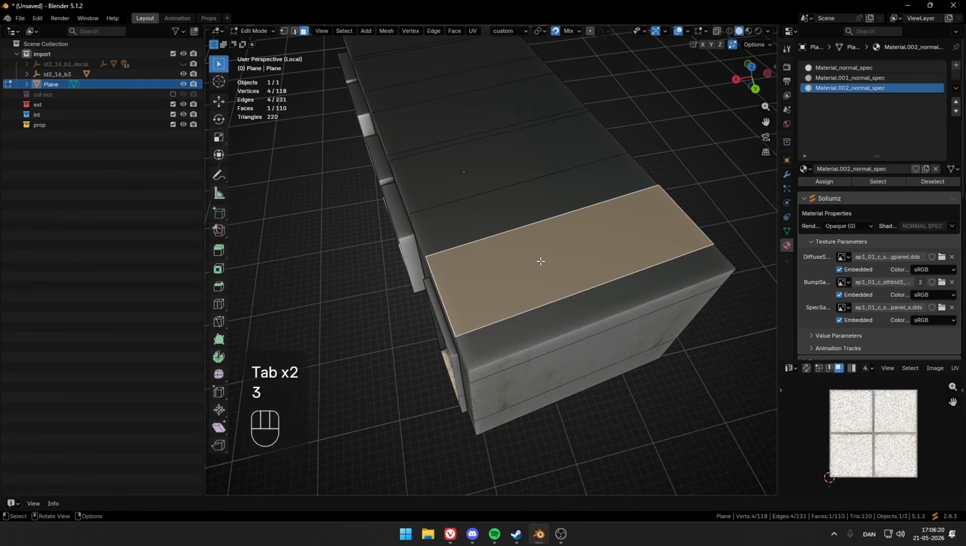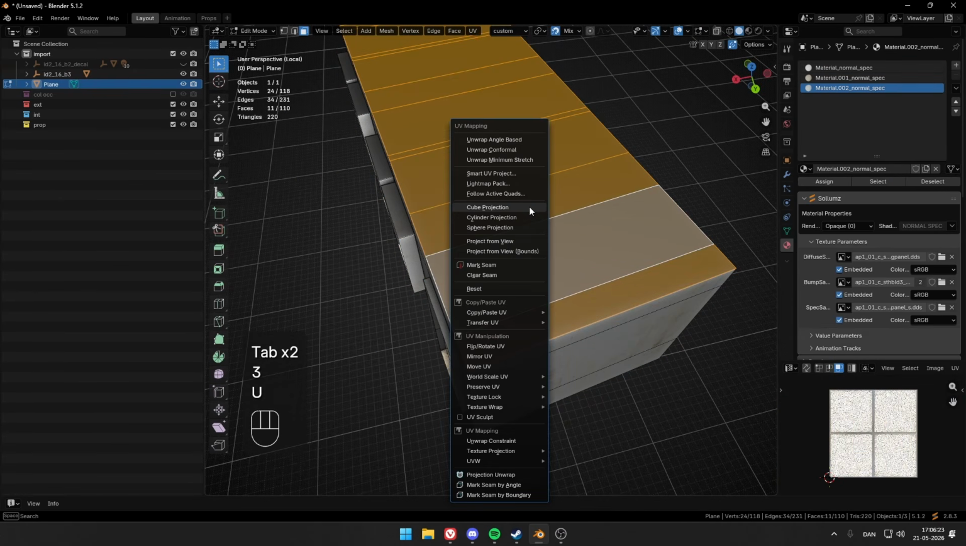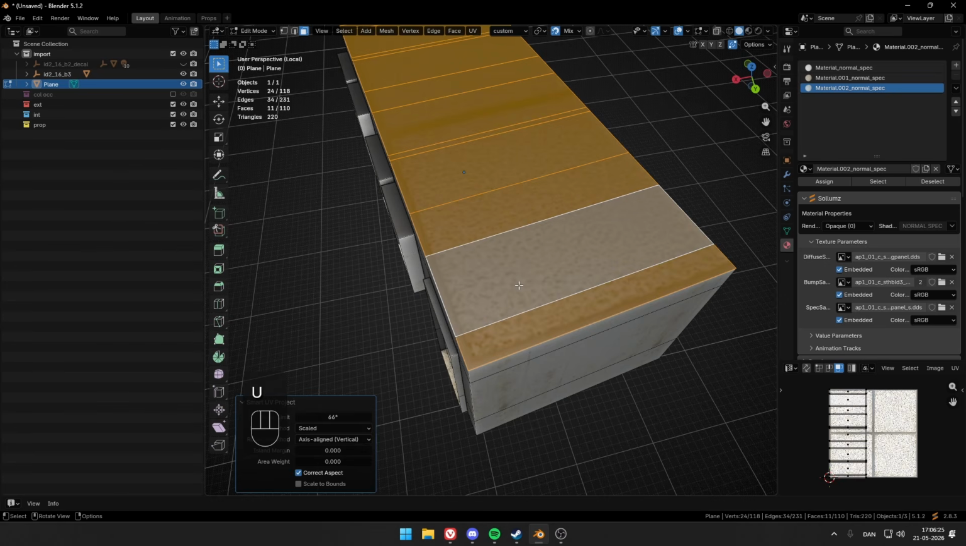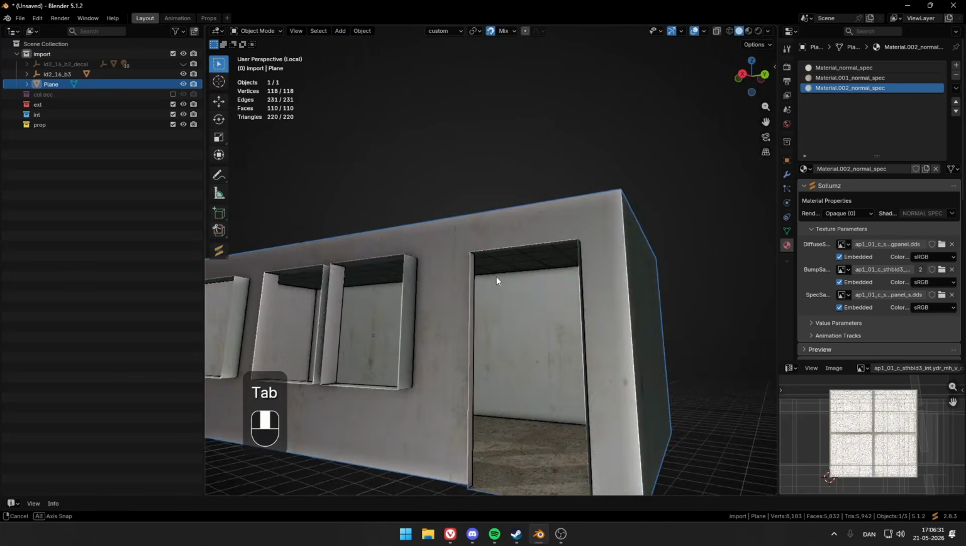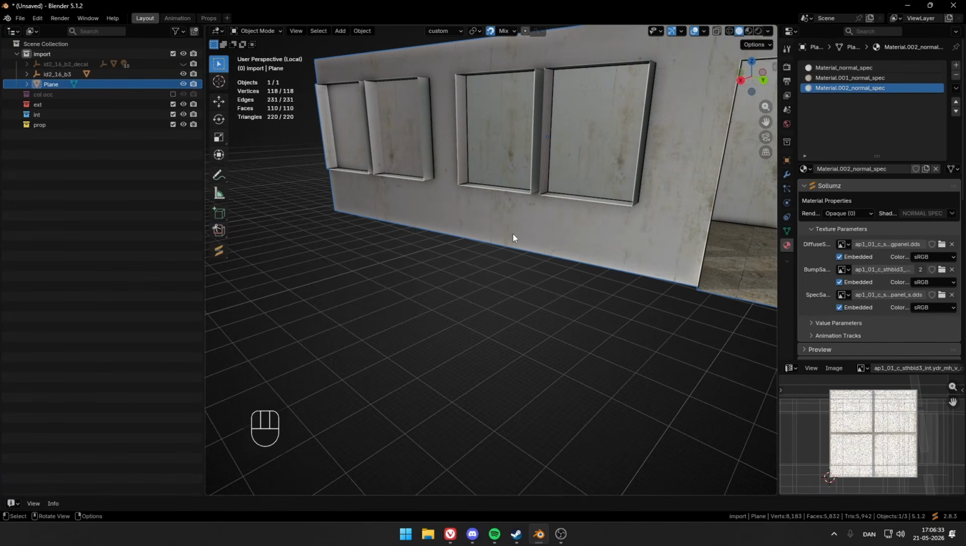For the roof, we also want to do it. So select, U, scale, and just scale it a little bit. There you go. This is actually the basics of the shell making.